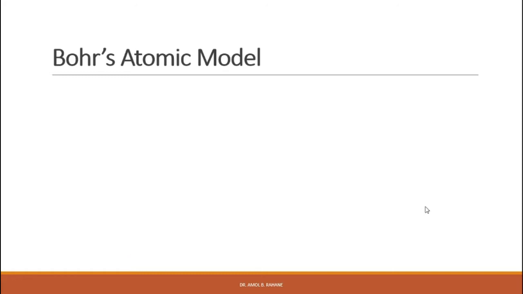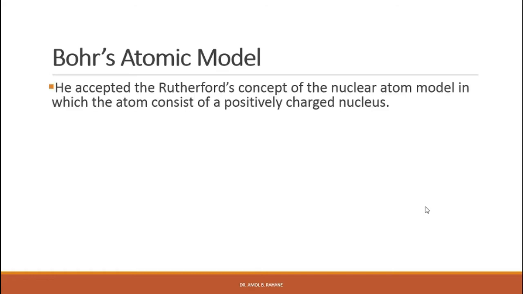So the satisfactory explanation of the stability of the atom and the observed spectrum of the hydrogen atom was given by Professor Niels Bohr in 1913 by applying quantum theory to the Rutherford model of the atom. The main highlights of Bohr's model are that first he accepted Rutherford's concept of the nuclear atomic model, in which the atom consists of a positively charged nucleus.